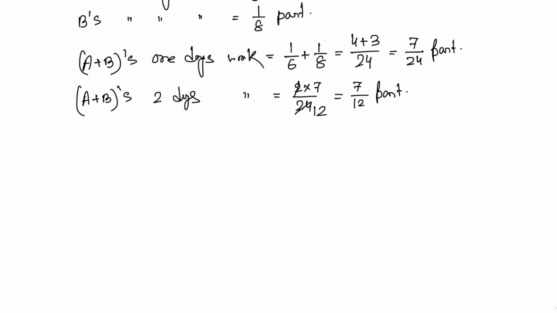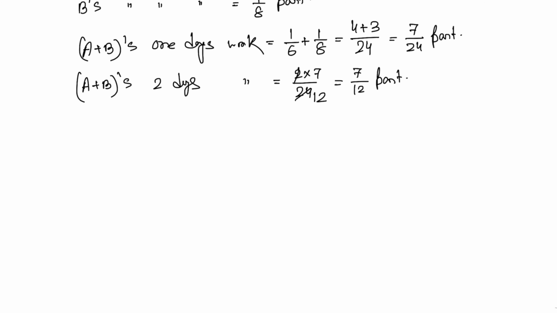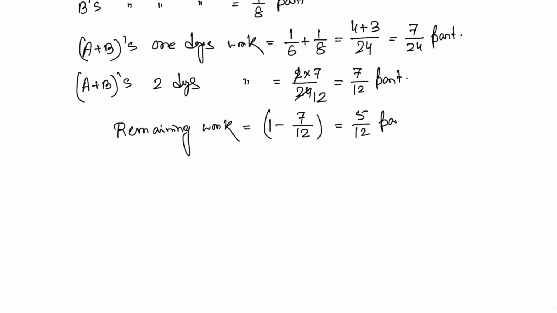Now B left. So first you have to find the remaining work. The remaining work equals 1 minus 7 by 12, and that equals 5 by 12 part. Clear? So that means that 5 by 12 part is to be done by A.